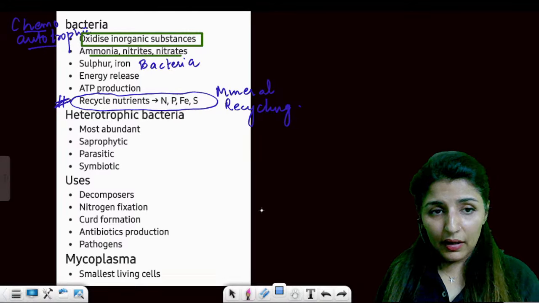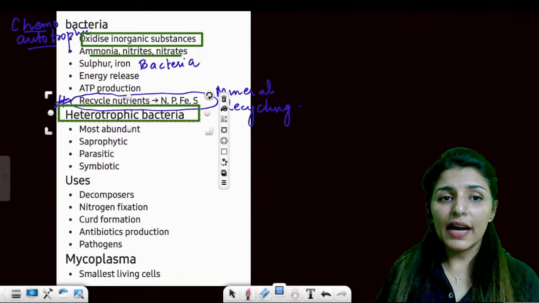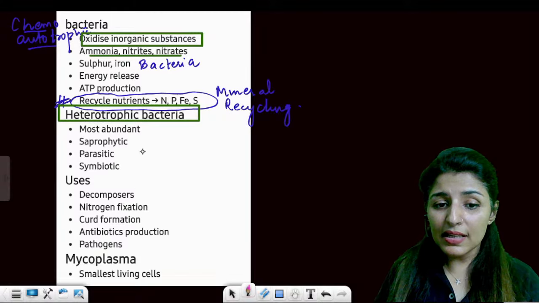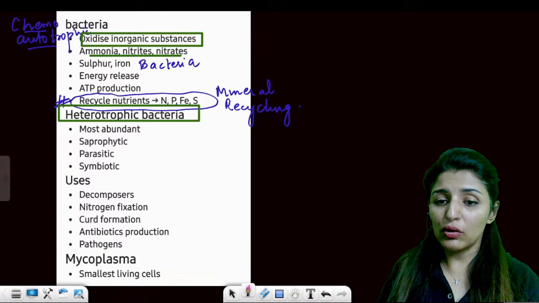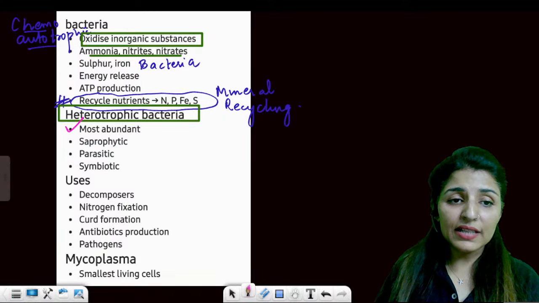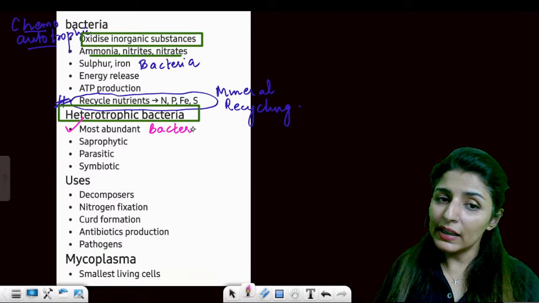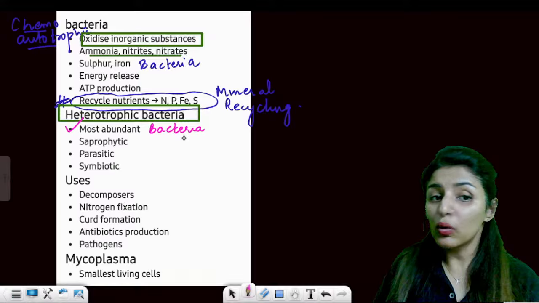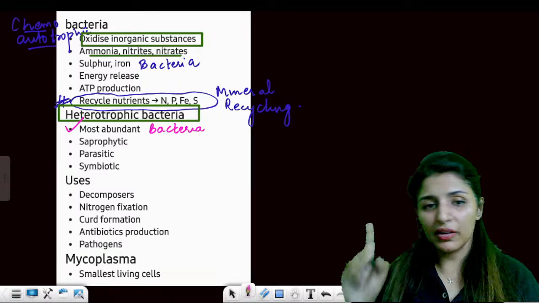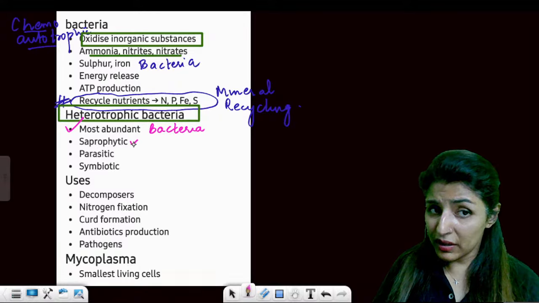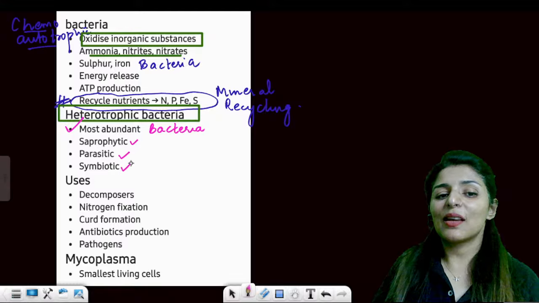Okay. Coming on to the third type, which is heterotrophic bacteria. Now, these are the most abundant bacteria. Out of all, these are the most abundant bacteria. Not blue-green algae, not chemoautotrophic. Who are the most abundant? It is heterotrophic bacteria. They can be saprophytic, they can be parasitic, they can be symbiotic.